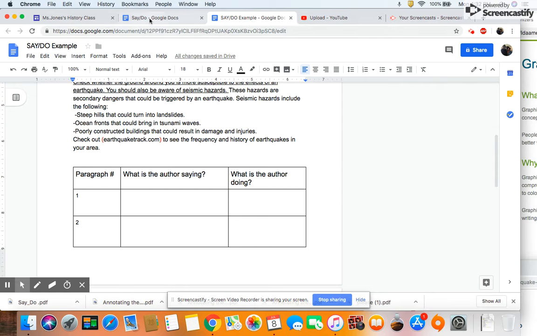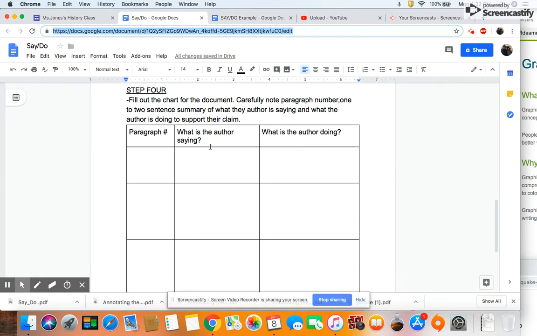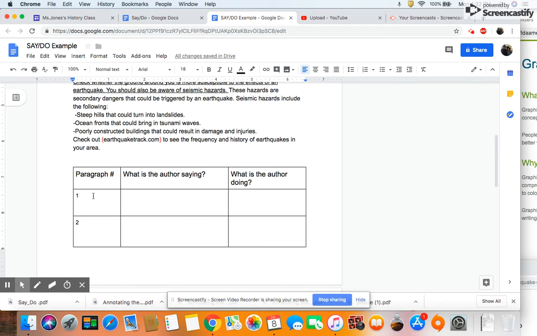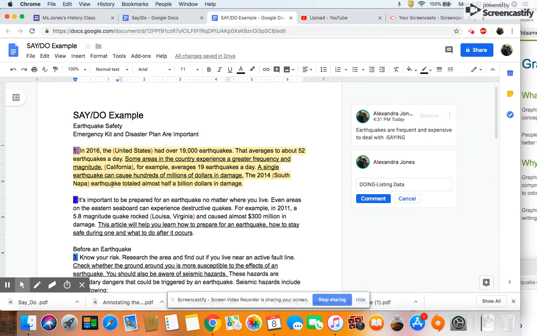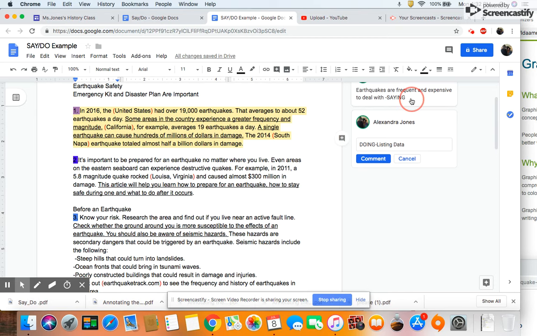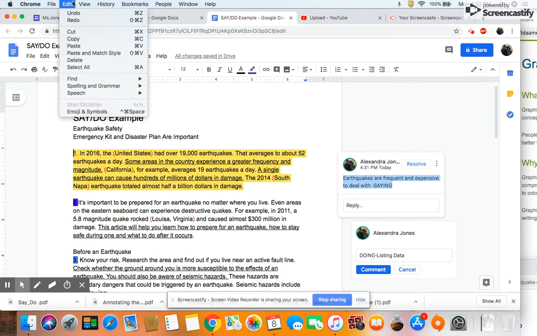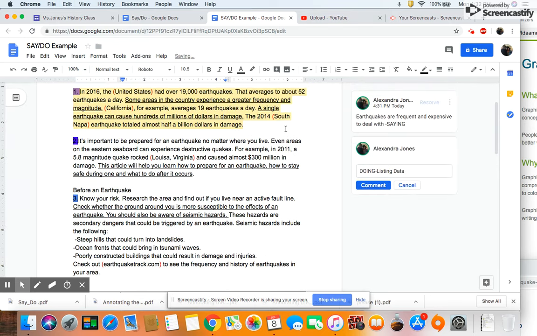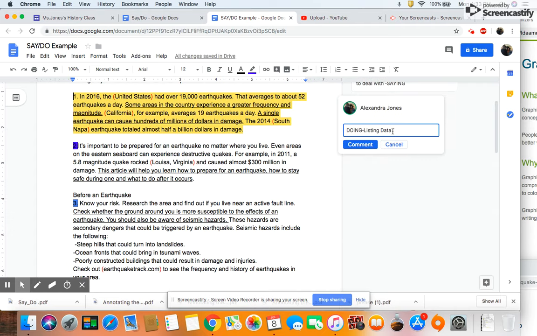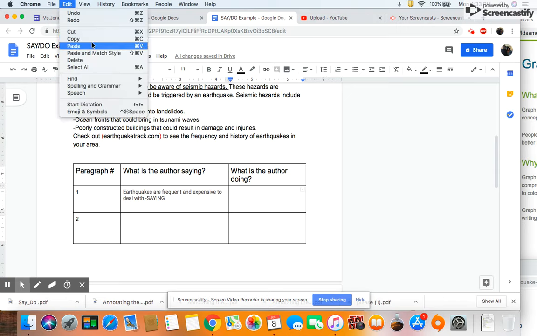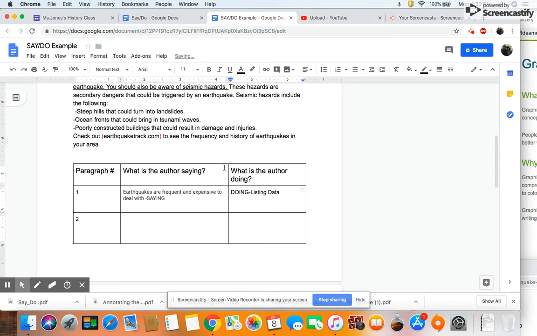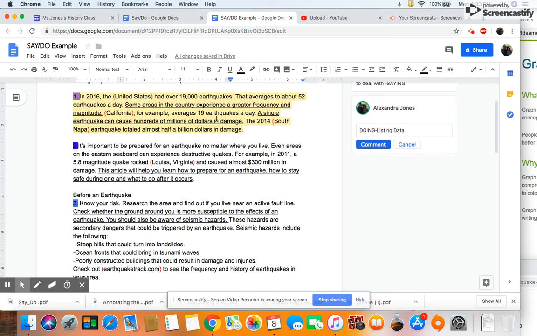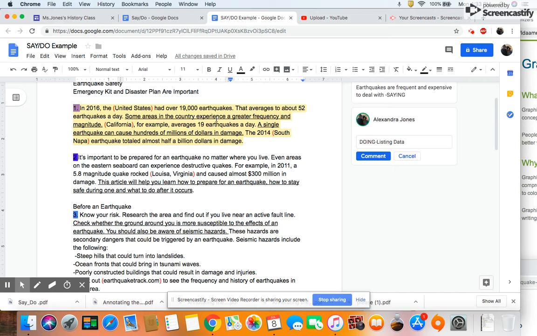Okay, now I'm going to go down to step 4, where we're going to fill in our chart. So we have a short mini chart down here, for example. In paragraph 1, which is what we just read, the author is saying that earthquakes are frequent and expensive to deal with. Okay, so I'm just going to copy that. And then what is the author doing? We just discussed they're listing data. Because of that data that they put in the paragraph, it makes more sense for me to believe what they have to say because they've done their research on earthquakes. Okay, so let's do paragraph 2.